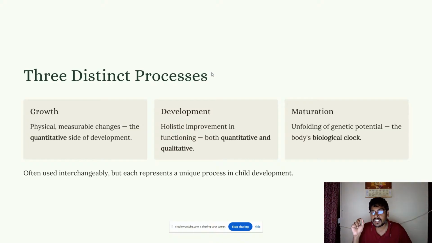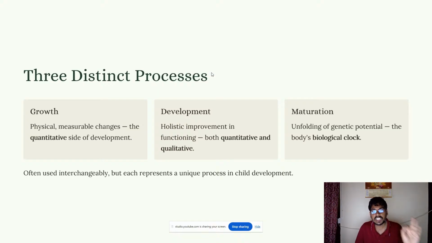And what is the definition of development? Holistic improvement in functioning, both qualitative and quantitative. Development includes both qualitative and quantitative aspects. It is a holistic improvement. Growth is not holistic improvement; only development comes under holistic improvement. And what is maturation? Unfolding of genetic potential, the body's biological clock. Maturation is more related to genetic potential. It is basically a biological process.